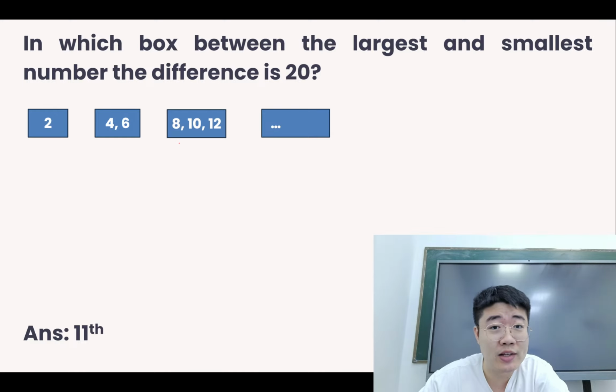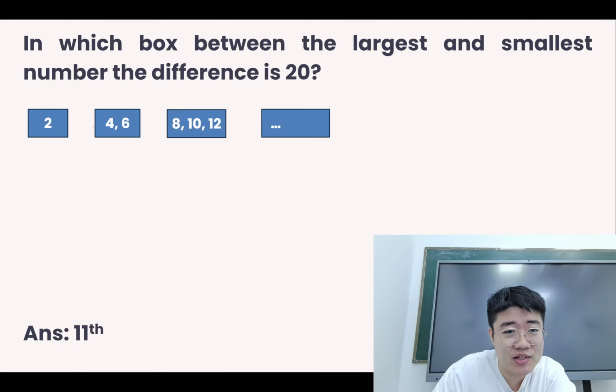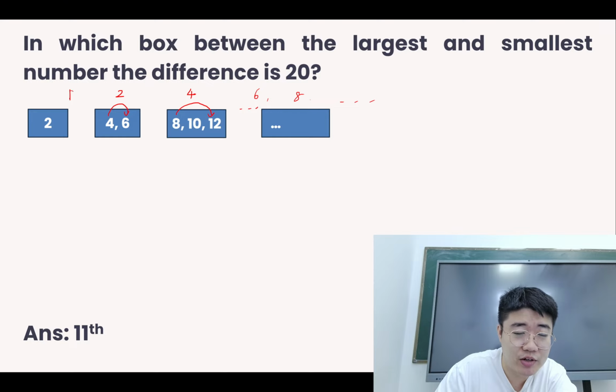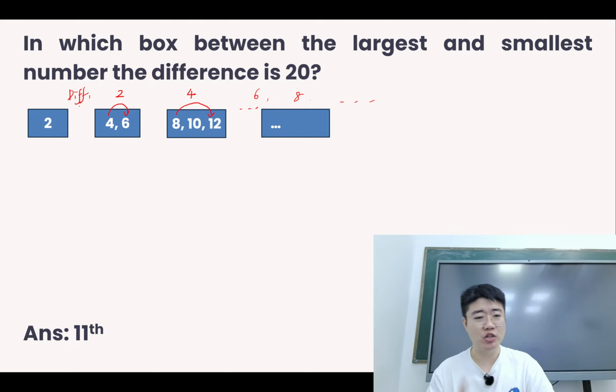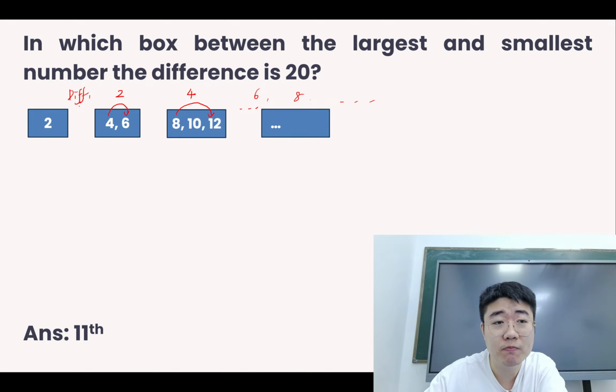Right, the next one is a pattern question. So I noticed that this year there are many pattern questions. It's looking for the difference between the biggest number and smallest number. So I can give you a hint. Look at each group. Right, this difference just keeps on becoming bigger and bigger. 2, 4, so the next one will be 6, 8. Right, when you check for the difference. So from there, we'll be able to find the answer. This will be figure 11.